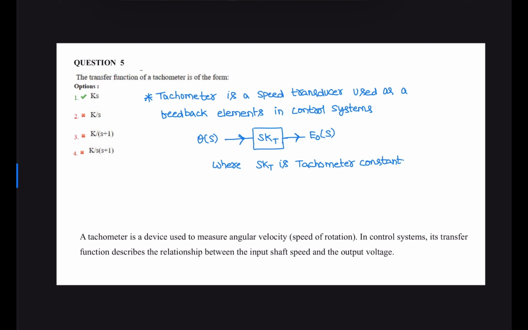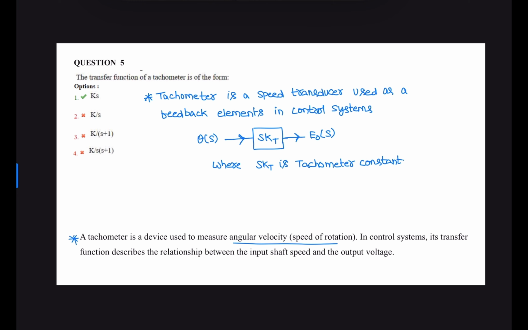Next question, the transfer function of a tachometer. A tachometer is a device used to measure angular speed or angular velocity in control systems. Its transfer function describes the relationship between input shaft speed and output voltage. The block diagram is shown here. Theta of s is the input, E naught of s is the output.